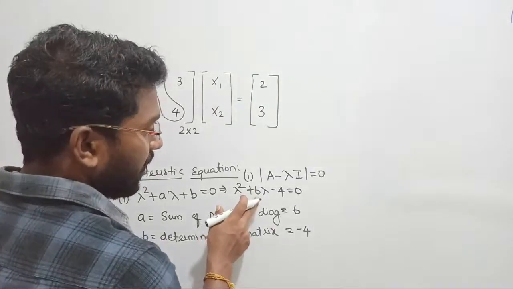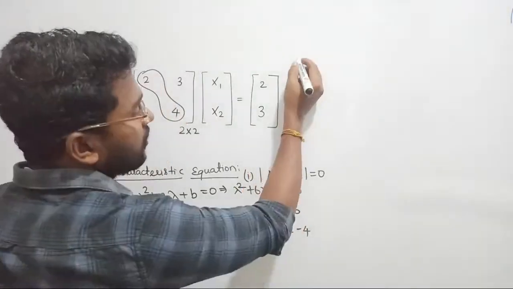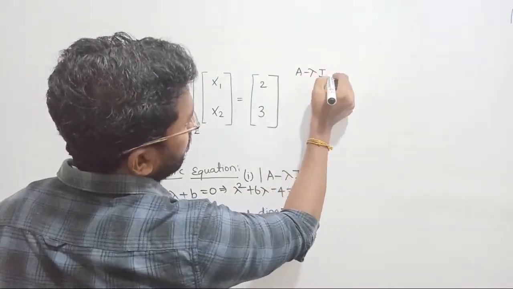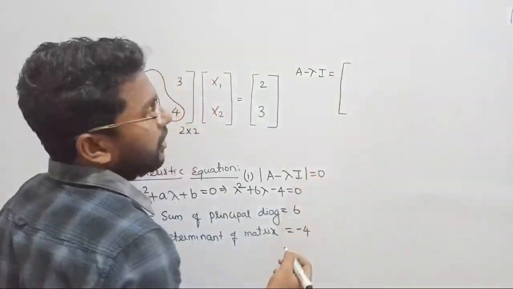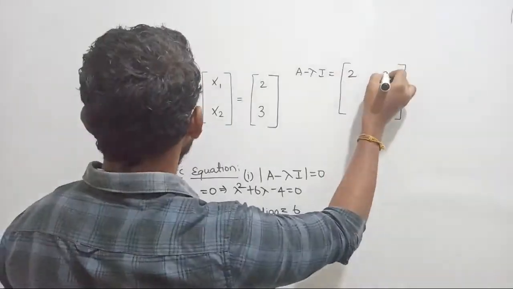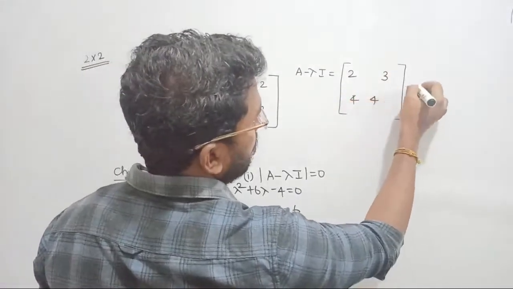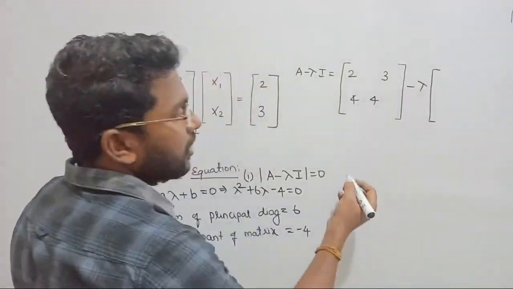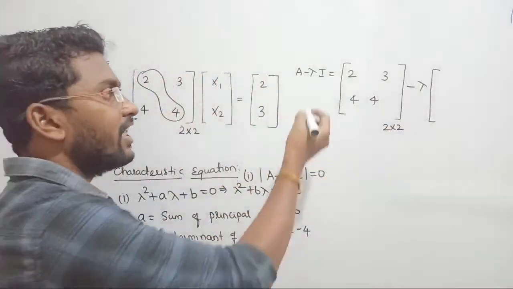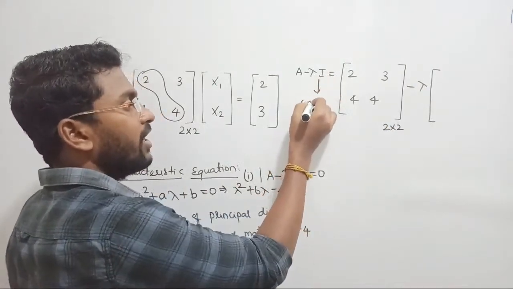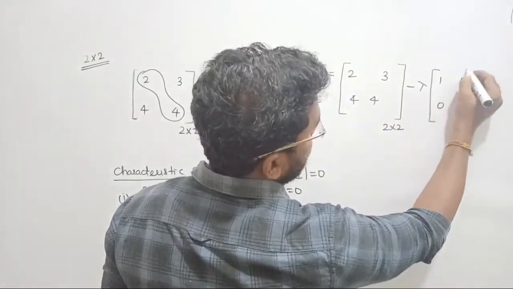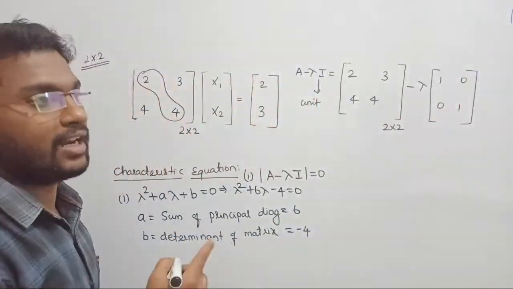Let us check whether we are getting the same equation in method number 2 or not. In method number 2, first write the expression for A minus lambda I. First I have to write the matrix A. Matrix A is 2, 3, 4, 4 minus lambda. If it is a 2 cross 2 matrix, then we have to write the 2 cross 2 unit matrix. I denotes the unit or identity matrix, 1, 0, 0, 1. Only the diagonal has values.